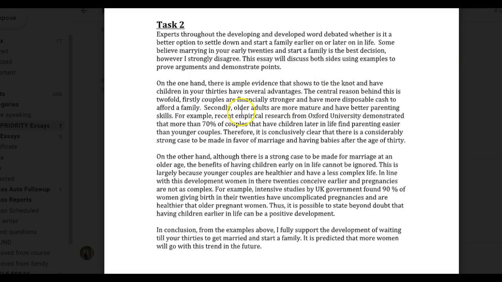The central reason behind this is twofold. Firstly, couples are financially stronger and have more disposable cash to afford a family. Secondly, older adults are more mature and have better parenting skills. For example, recent empirical research from Oxford University demonstrated that more than 70% of couples that have children later in life find parenting easier than younger couples. Therefore, it is conclusively clear that there is a considerably strong case to be made in favor of marriage and having babies after the age of 30. Okay, so now I'm going to answer your question about supporting your main ideas.